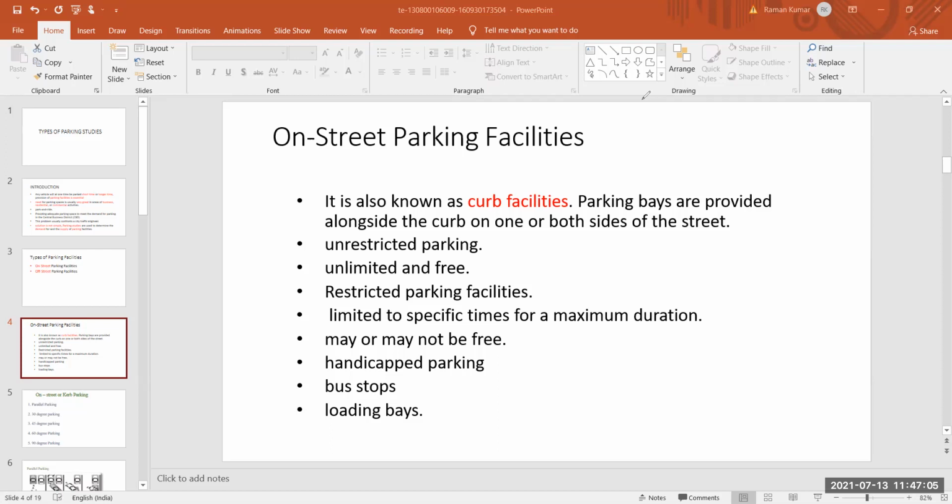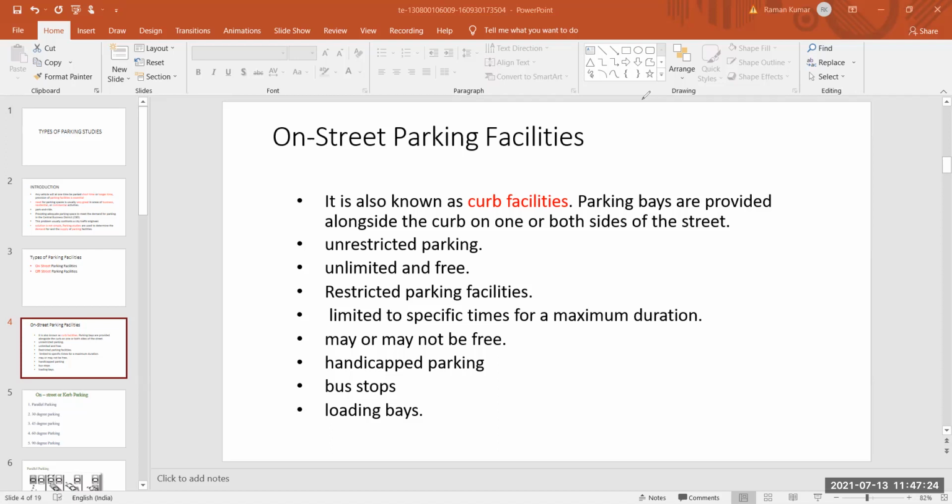He gave a paper, and on that paper the time period is written. For 2 hours you have to charge 20 rupees, for 4 hours you have to charge 30 rupees, and so on. But on-street parking facility is unlimited and free.